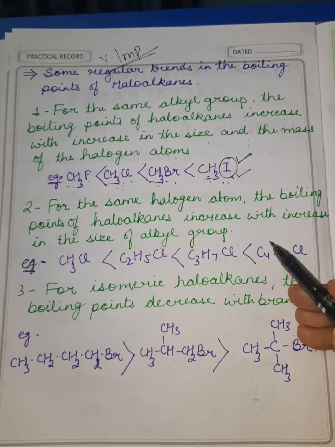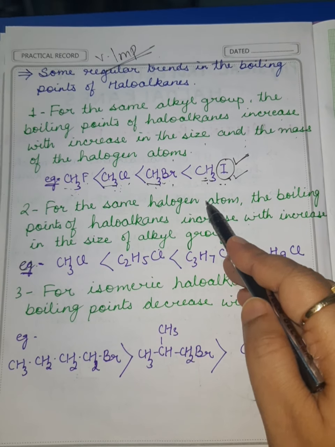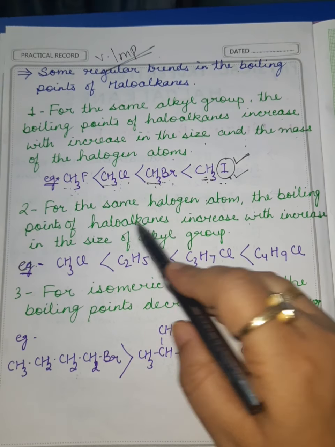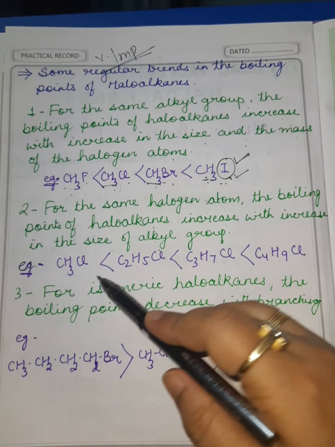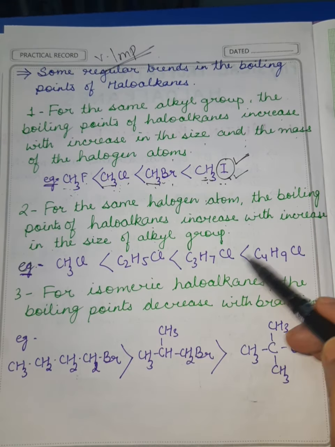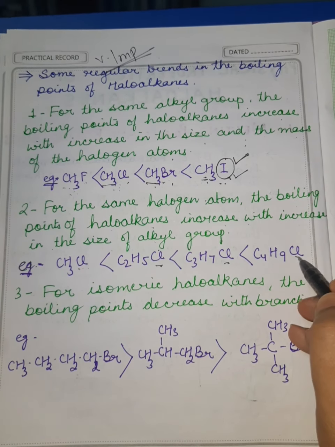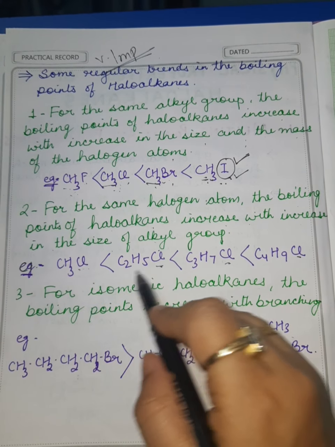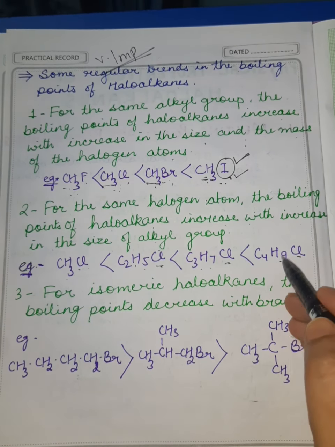Now the second important regular trend: for the same halogen atom, the boiling points of haloalkanes increase with increase in the size of the alkyl group. Now here the case is different. In these examples you can see I have taken the same halogen atom, chloro, which is bonded with 4 different alkyl groups here: methyl, ethyl, propyl and butyl.